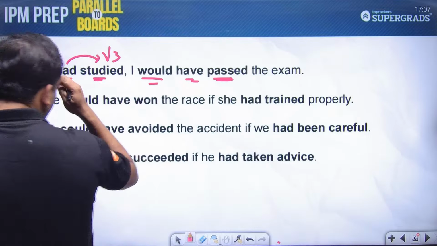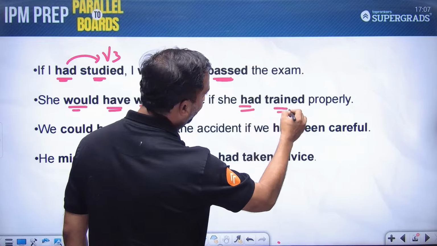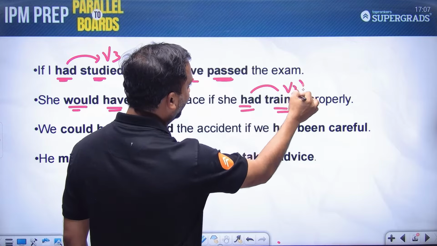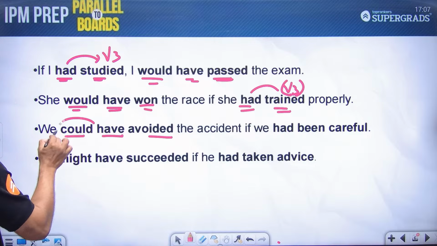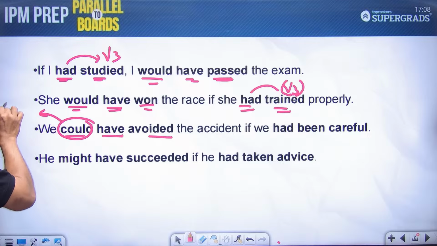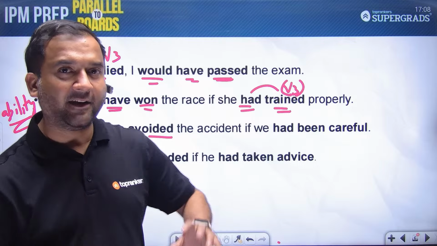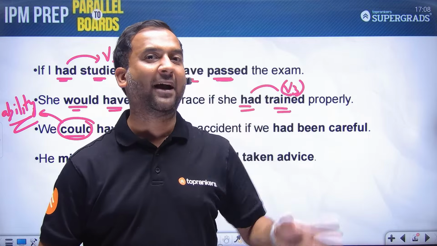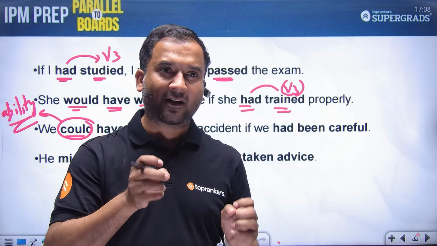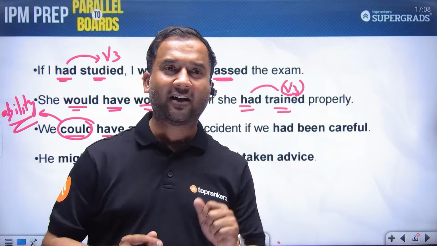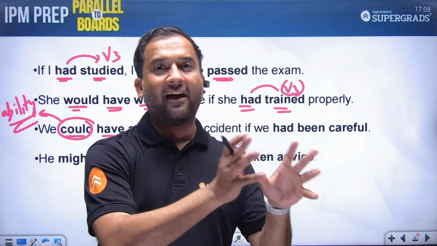So she would have won the race. Again, would plus have plus V3 if she had trained properly. Again, had plus V3 format. We could have avoided the accident. Now this could tells us about the ability, but एग्जाम में ऐसा नहीं होगा कि could भी लिखा है, would भी लिखा है और might भी लिखा है. You won't be asked to choose among these three. Rather कोई एक ही होगा. बस स्ट्रक्चर ध्यान रखना. It could be either could, would or might followed by have plus V3.